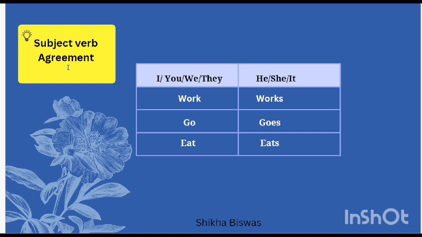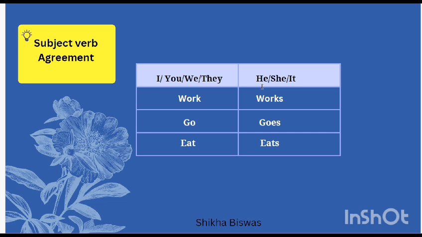So when we have the plural form of the subjects, for example, I, you, we, they, we have to use verbs without s. Here, the subjects I, you, we have the verbs work, go, eat, and all of these verbs are without s. That means these are the plural form of the verb.